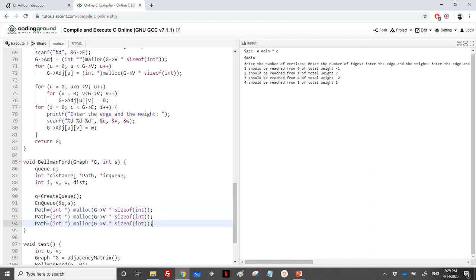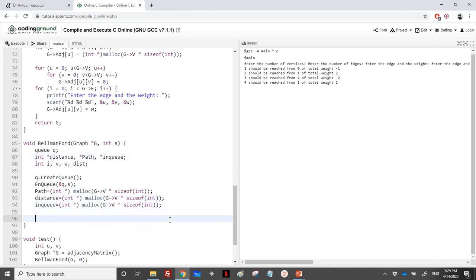So distance and enqueue. So we have 3 arrays, and then we need to initialize the distance and enqueue to 0. So we need a for loop for I equal to 0, I less than the number of vertices, I plus plus, and then we would set distance to infinite and inq to 0.